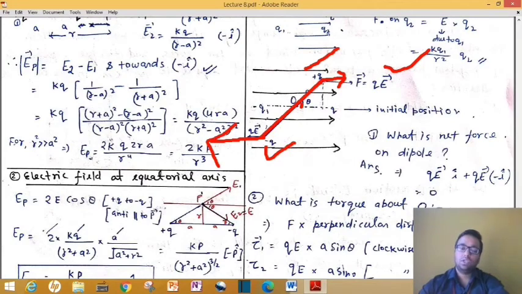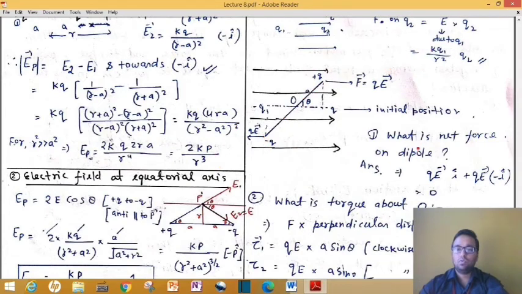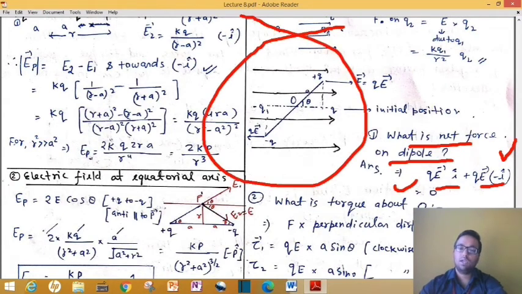In this condition, this dipole cannot remain at this particular angle always. It will become straight. So what is the net force on the dipole? Net force is again 0: plus qE in the i direction and qE in the minus i direction. So net force on this system is again 0.